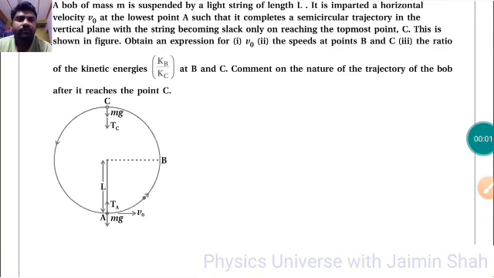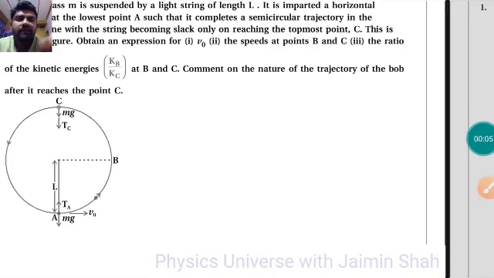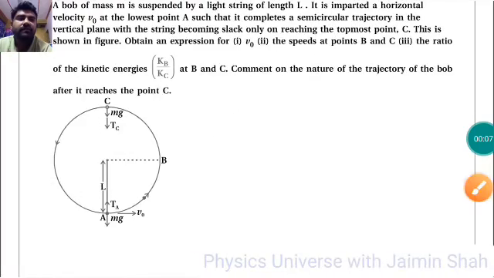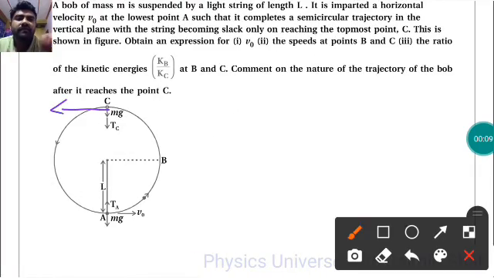At the point C, if the string is cut, it will go in this direction, the left hand side direction, not the downward direction, because the bob has velocity only in the left hand side direction. So it will go in that direction along with the gravitational force, so it will be like this.